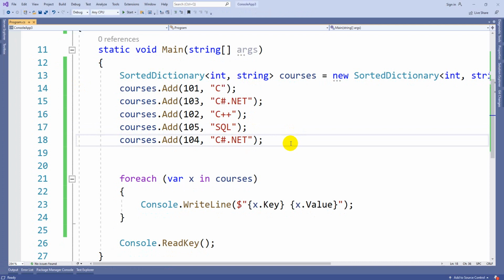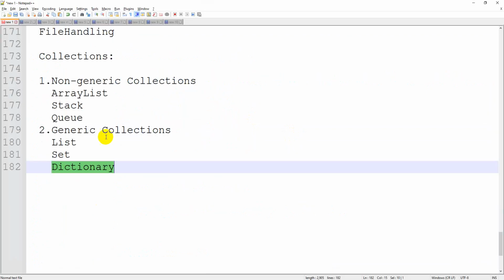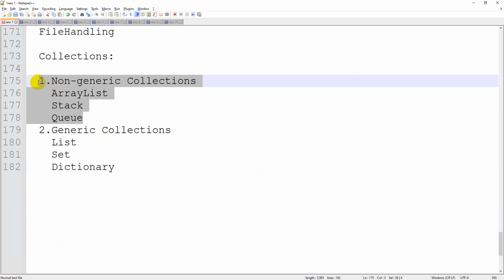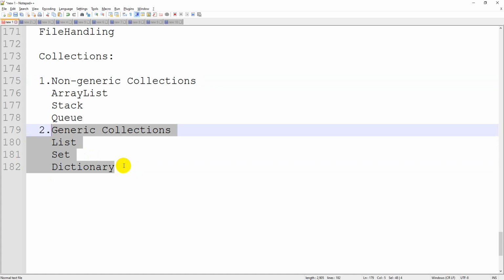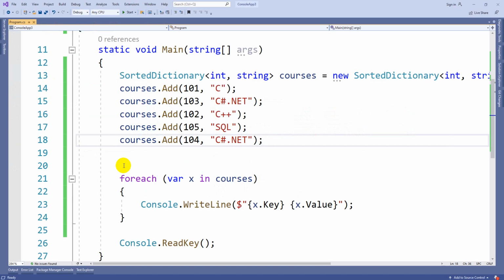I hope these are all clear to you. I am repeating once again. These non-generic collections can store multiple data type elements, but whenever you are performing any operation, every time you have to check what the data type of that particular element is. That is the reason non-generic collections are not used in our day-to-day examples. In generic collections, we have list, set and dictionary. List will store duplicates, set won't store duplicates. In dictionary, we insert values based on the key, so the key cannot be duplicated, but the value can be duplicated. So this is the collection topic in C#. I hope it is clear to everyone. So thank you.